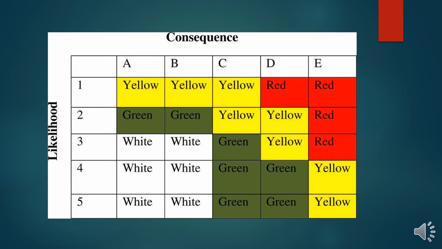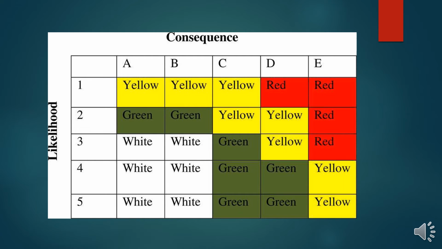So the different colors in the risk matrix represent different levels of risk. The red color represents the highest risk value. The yellow represents moderate risk, green represents low risk, and white represents insignificant risk.